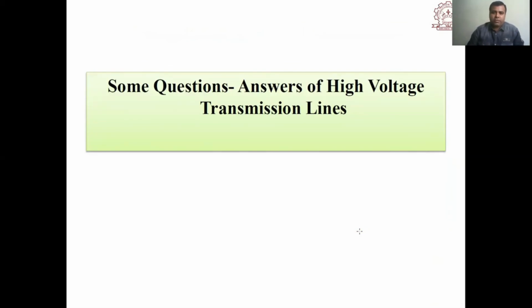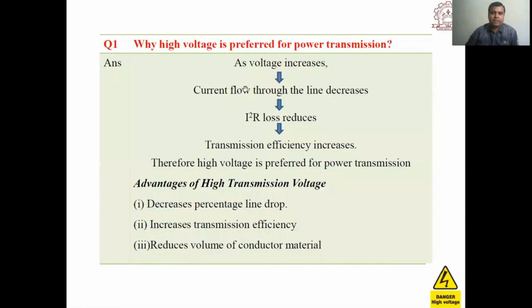With this, we have come to the end of this particular lecture. We will see one or two questions on this. For example, a question like why high voltage is preferred for transmission, which we have already discussed.